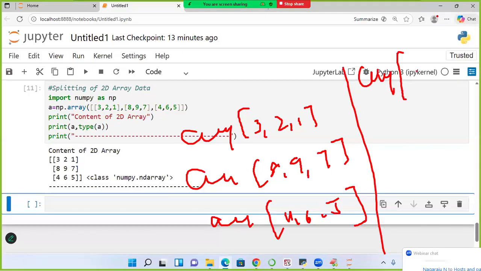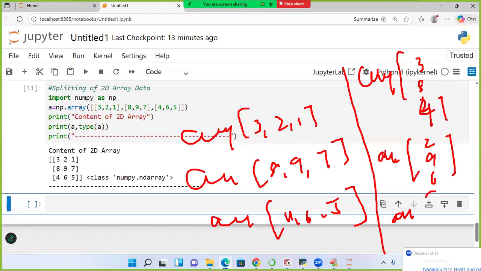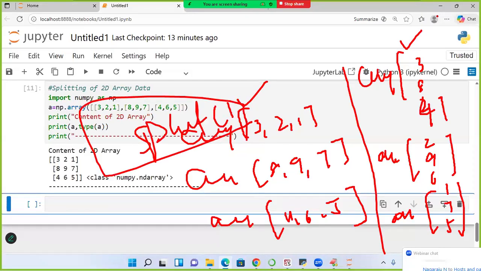One more split I want: array of 3, 8, 4, then one more array of 2, 9, 6, and one more array of 1, 7, 5. What is this split called? Columns. And what is the other one called? Row. I need to go for this kind of splitting. Which function do I want to use? Split only.